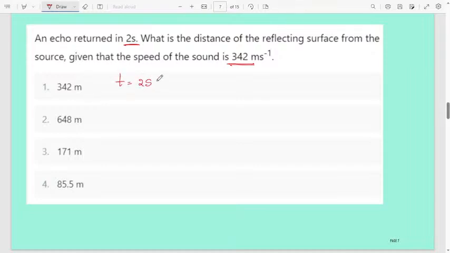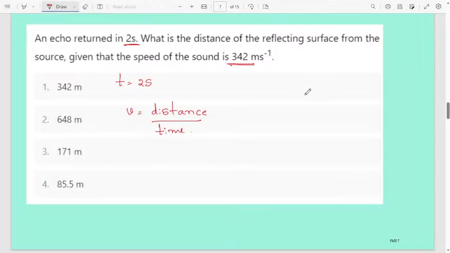To reach the echo sound, the time will be 2 seconds. You know the formula, v equals distance divided by time. Here speed we will consider, distance traveled we will consider, so v equals distance divided by time.